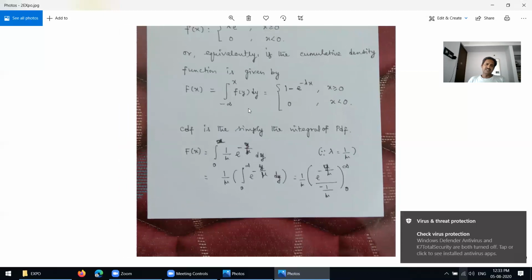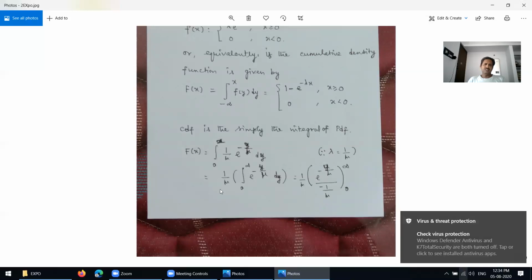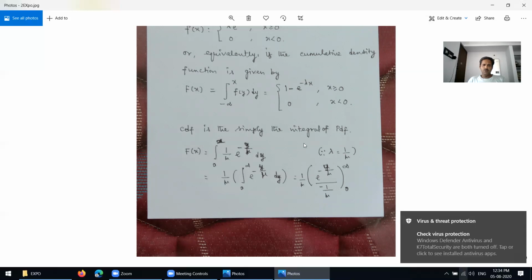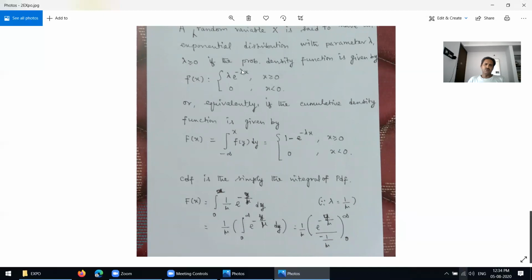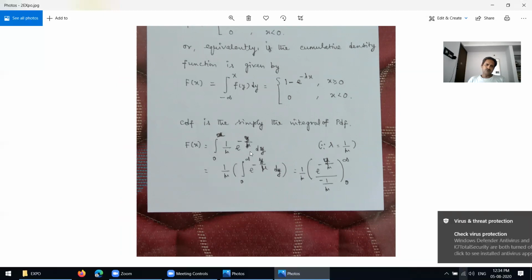The cumulative density function simply says that it is an integral of the PDF. CDF is the integration of PDF. So now see here, F of x equals the integration of the PDF. In the PDF you put lambda equal to 1 over mu. So what is the value here now? 1 over mu times e power minus x over mu. So here you write F of x equals the integral of 1 over mu times e power minus y over mu dy.